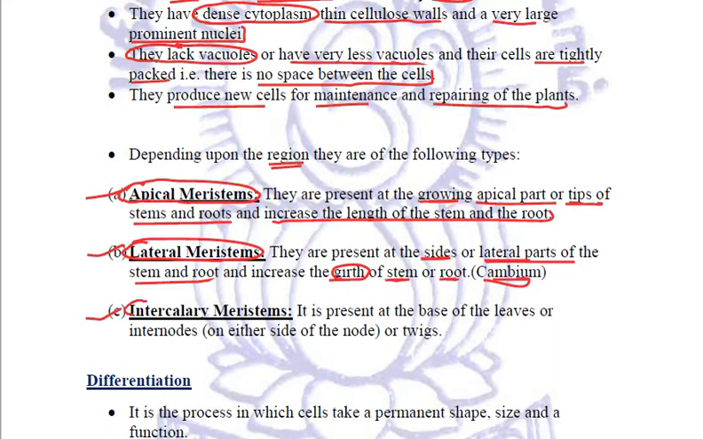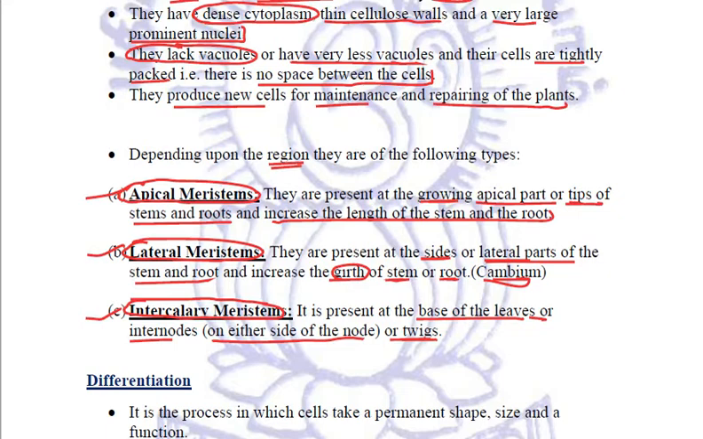Third ones are the intercalary meristems. They are present at the base of the leaves or the internodes on either side of the nodes or the twigs. So these are the three types: apical meristem, lateral meristem, and intercalary meristem. Apical helps in increasing the length of the plant. Lateral helps in increasing the girth of the plant. Intercalary helps in increasing the branches, twigs, nodes, internodes of the leaves, etc. So these are the meristematic tissue, the first type of tissue present in plants.